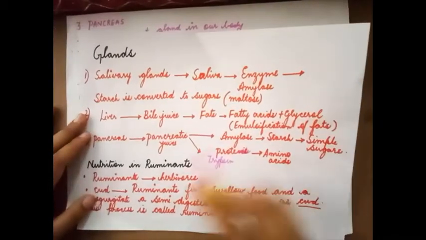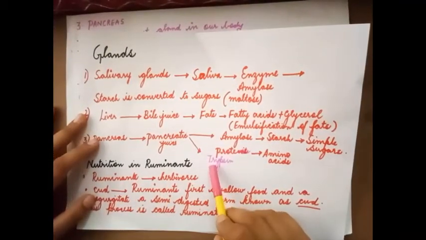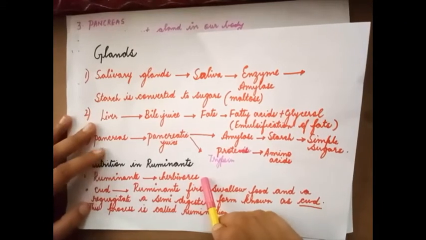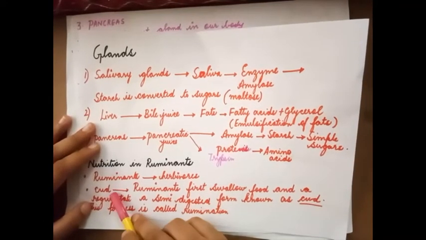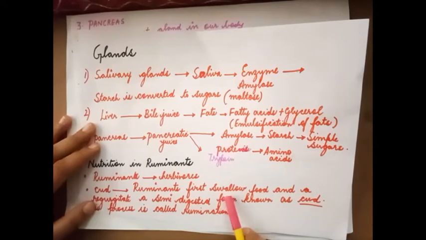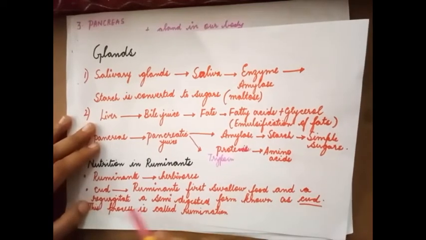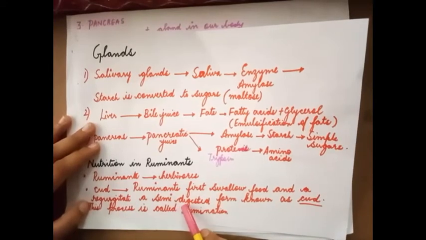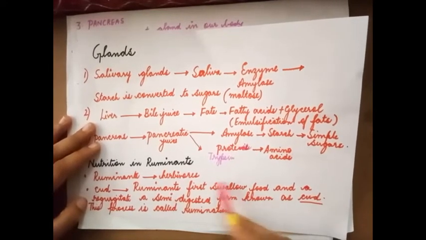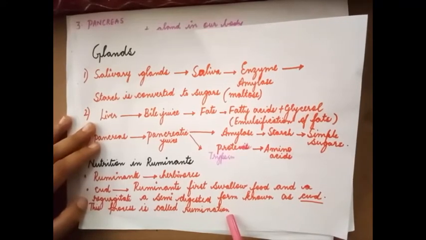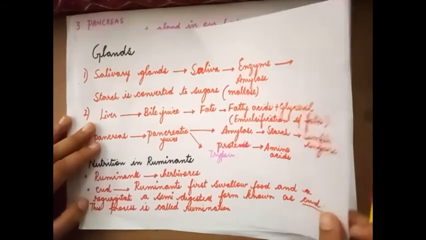Next we will move on to nutrition in ruminants. All ruminants are herbivores. What is this cud? Ruminants first swallow food and regurgitate. Regurgitate means they bring back a semi-digested form known as cud. And this process is known as rumination.